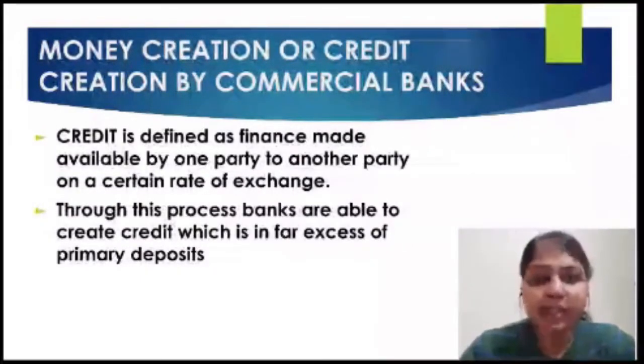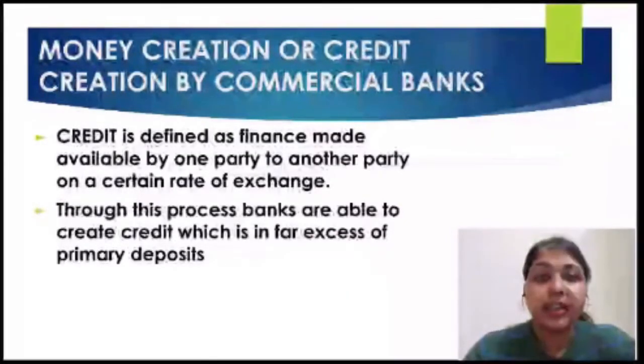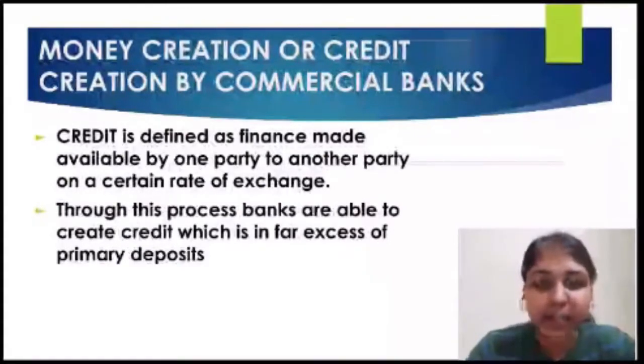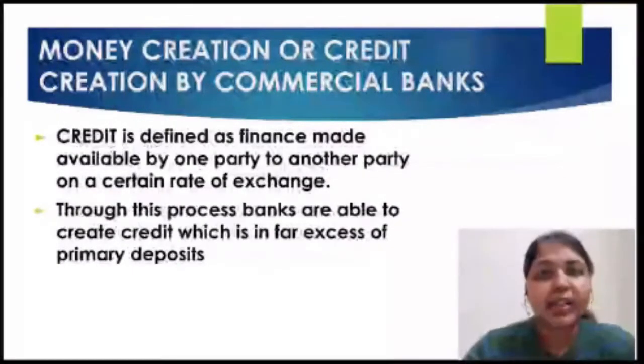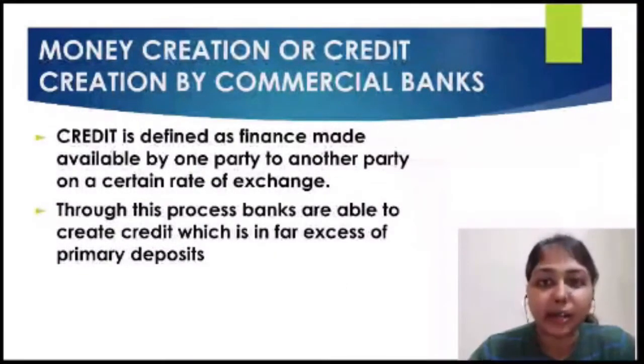The deposits, the money that we deposit into the bank, they give it to other people who are in need of money. It can be an individual, a corporate, a business house, anyone. They lend that money as a loan, for which they charge a certain rate, and that rate is called the interest on that loan amount. So this is how they earn: there is a difference between the interest they pay and the interest that they charge.